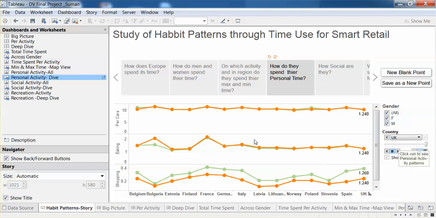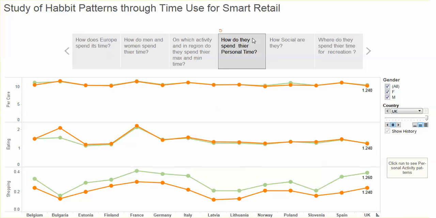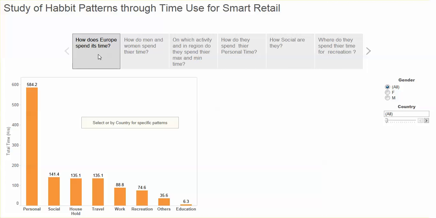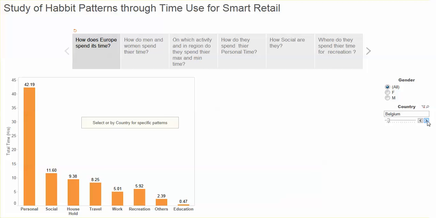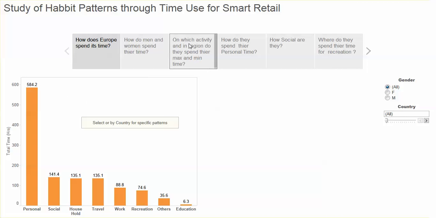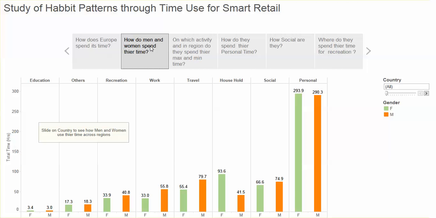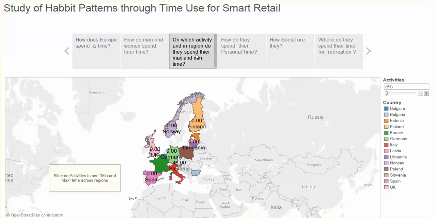The habits pattern storyboard helps us understand some of the key questions here. How much time does a European spend in each activity, like personal, social, household? This can be filtered by country and or gender. We also notice that they spend a good amount of time in personal, social and household, which we would analyze in the next worksheets. And how do the men and women spend the time here, and which activity do they